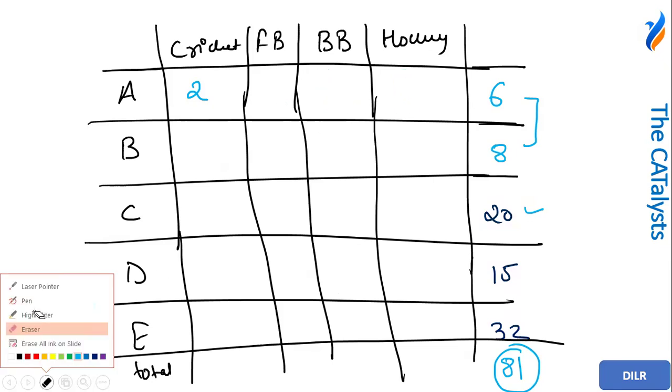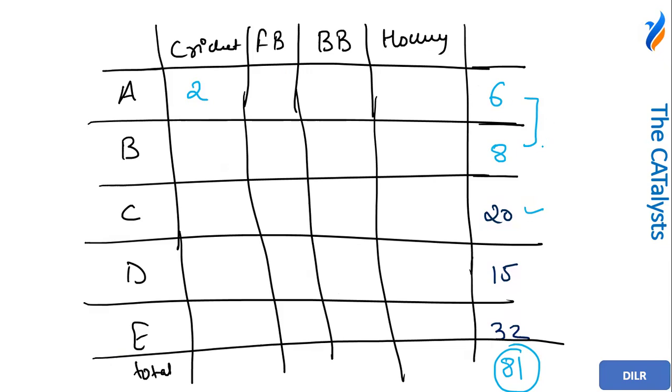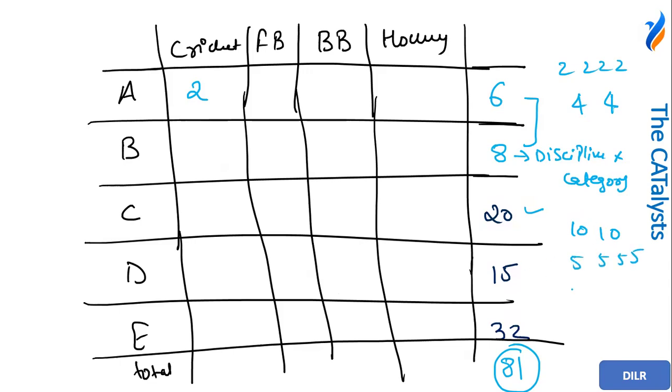Similarly, for 8, what possibilities do I have? I know that this 8 is the product of discipline multiplied by category. So you can see that there are possibilities like either it would be 2, 2, 2, 2, or it would be 4 and 4. Similarly, for 20, it is either 10, 10, or it could be 5, 5, 5, 5. Those are the possibilities. For 15, there is only one possibility of 5, 5, 5.